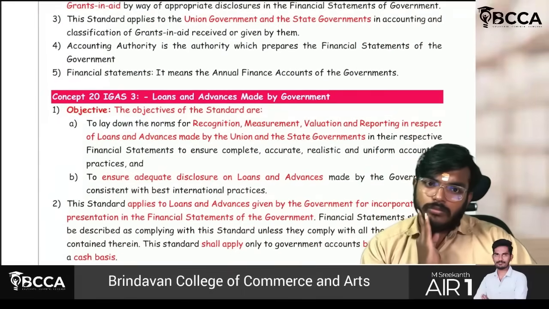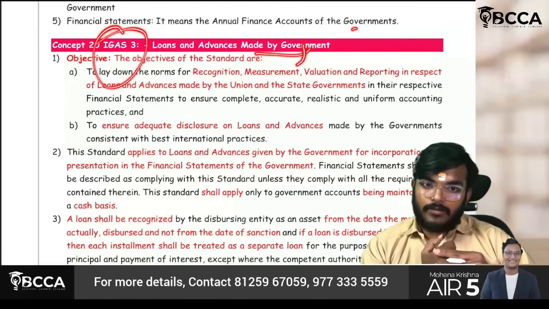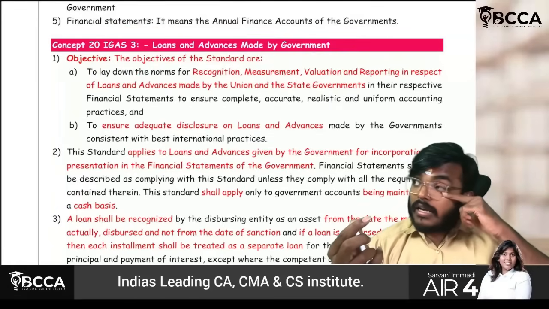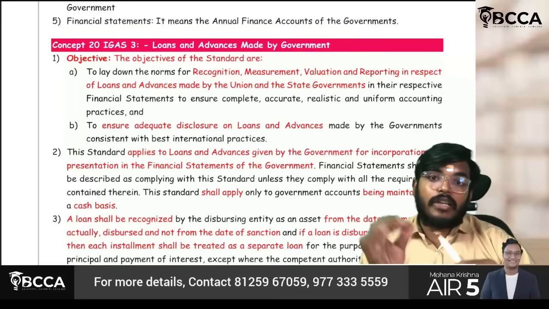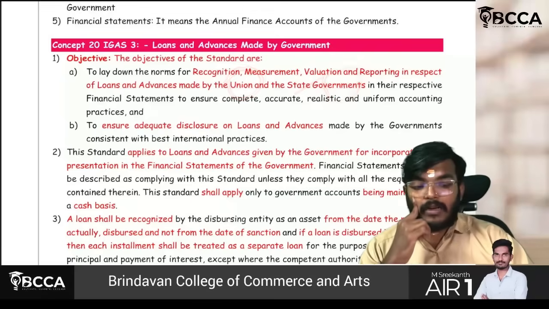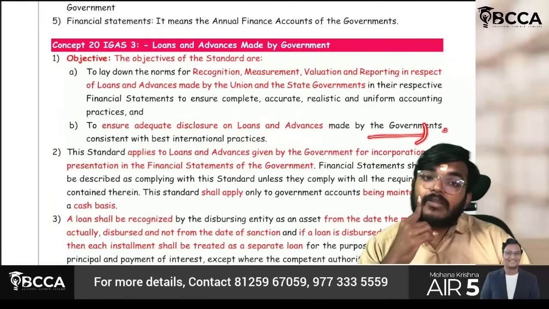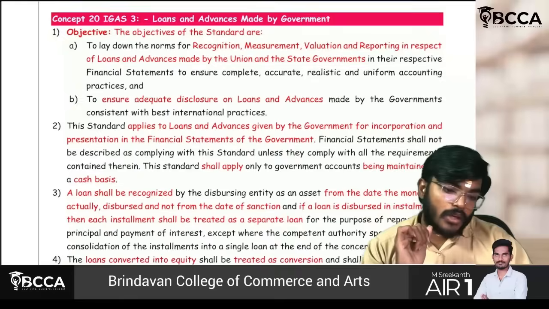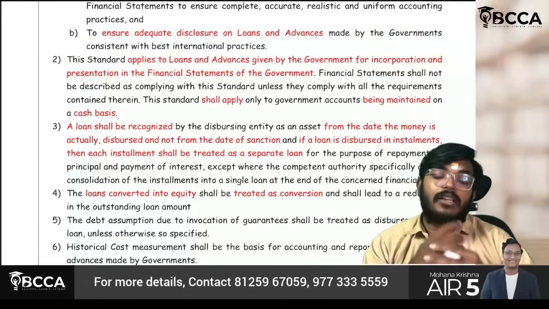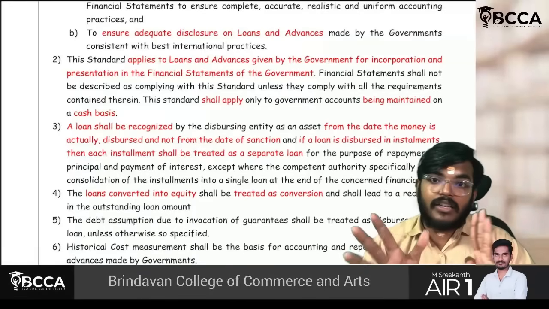Next thing though, IGAS 3, loans and advances made by the government. Whatever loans and advances are given by the government, recognition, measurement, valuation, reporting, everything should be given in this standard. Everything is already covered, whether it is given by the union or by the state government. To ensure adequate disclosure on loans and advances made by the governments, this applies to loans and advances for incorporation and presentation in the financial statements. Sir, how to present, how to measure, how to record, how to value, how to report, everything is covered here.